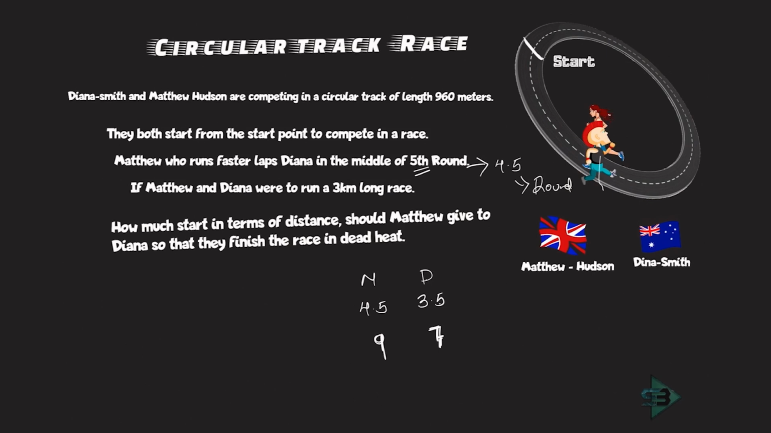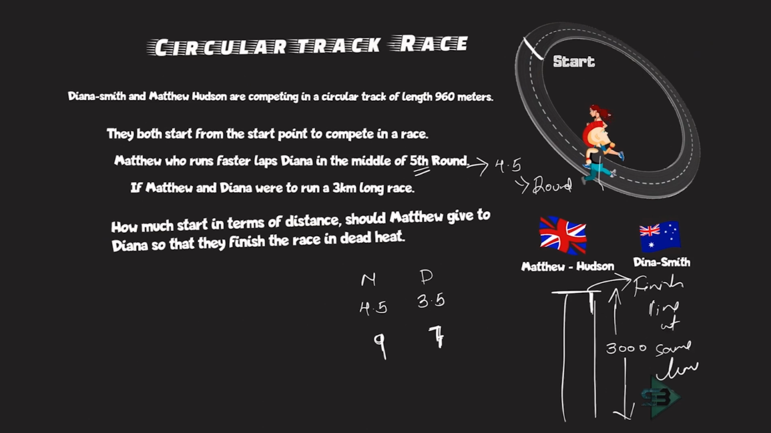Which means what? Now say there is a linear race, which is of 3 kilometers, which is 3000 meters. A 3000 meter race between Matthew and Dinah. Then what is being asked of me? How much start in meters should Matthew give to Dinah so that the result is a dead heat? Dead heat means both of them reach the finish line at the same time.